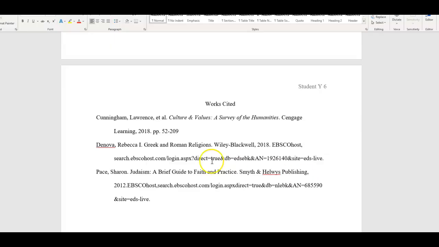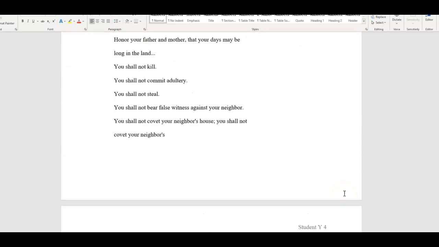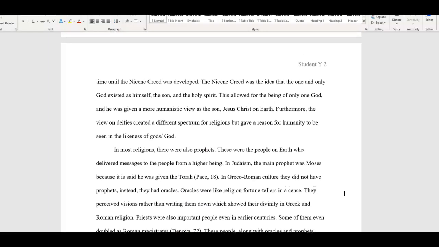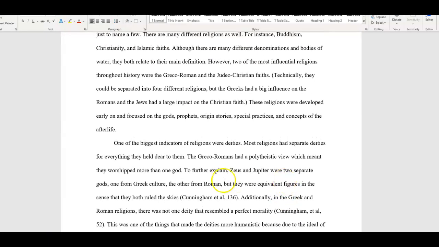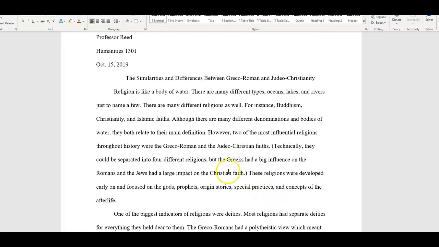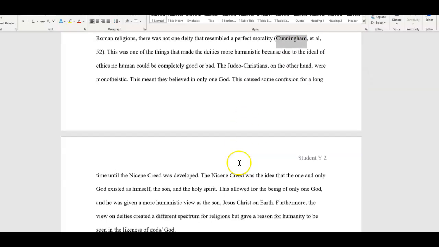Again, same thing with these other two. These are also books. They should be italicized. I'm just going to do it very quickly for you. There we go. Throughout the essay, whenever information is drawn from the source, they're credited here. Textbook here. Textbook here.